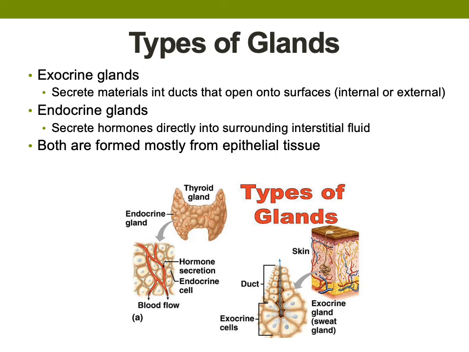Types of glands. The endocrine system relies on endocrine glands. The body has two types of glands, endocrine and exocrine. Both are formed by epithelial tissue. The difference between the two is exocrine glands secrete their products into ducts that open up on the surface of the tissues where they are located, whereas endocrine glands secrete hormones directly into the interstitial fluid surrounding the gland.